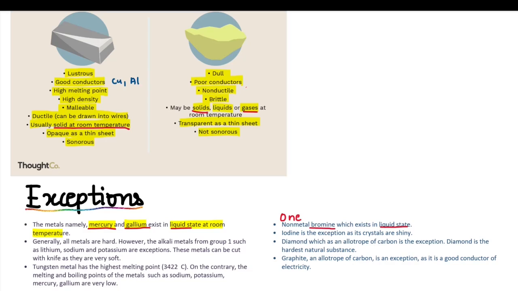This is extremely important. Generally all metals are hard. However, the alkali metals from group 1 in your periodic table, such as lithium, sodium, potassium, rubidium, cesium, francium, they all fall in the group 1 of the periodic table. These metals are called alkali metals and they are extremely soft. They are so soft that you can cut them with the knife.